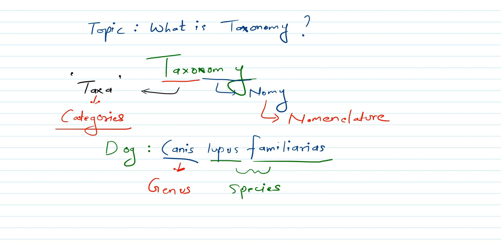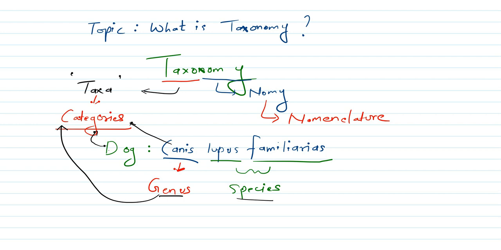Now here we said that there are two different words: one is taxa and the other is nomi. Taxa means categories and nomi means nomenclature. The words dog, or Canis lupus familiaris, which is nothing but the name of the animal dog, is the scientific name of the dog.